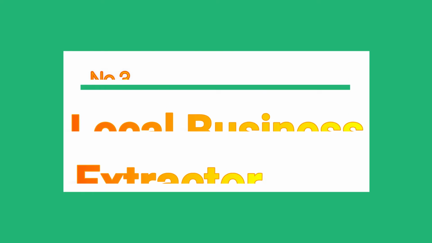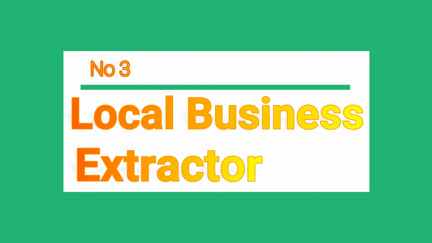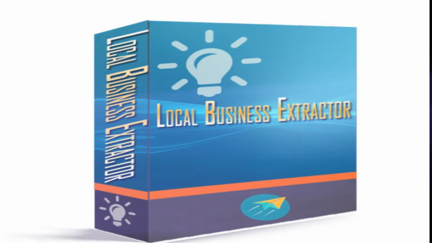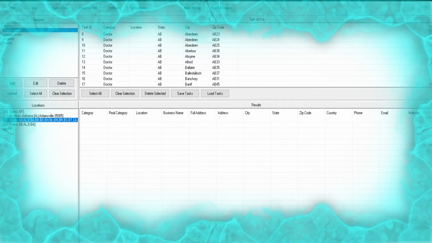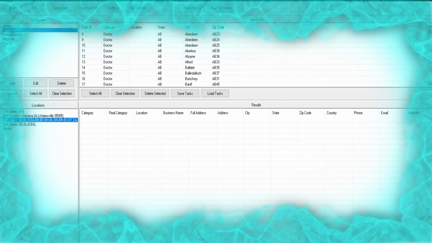Number 3. Local Business Extractor. Local Business Extractor software is used to get unlimited business contacts from Google Maps. Download this software, just add Google Place API in the setting and get high-quality business contacts free for lifetime.